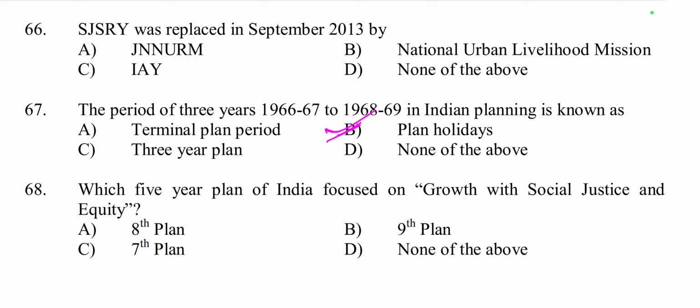1966 to 69, because between the third and fourth 5-year plan, India experienced plan holidays from 1966 to 69 due to economic crisis and war like the Indo-Pak war, and annual plans were followed instead. So option B is the right answer.